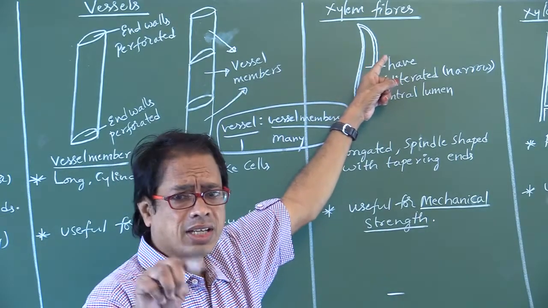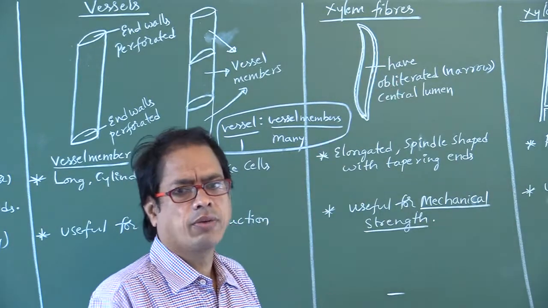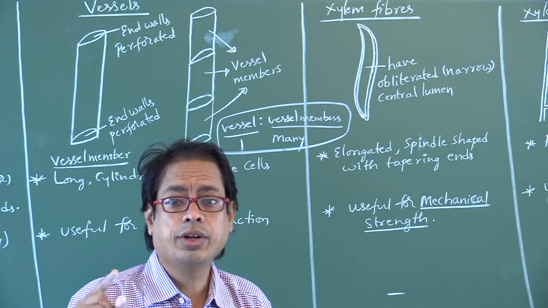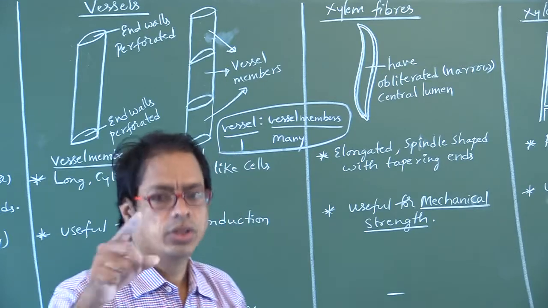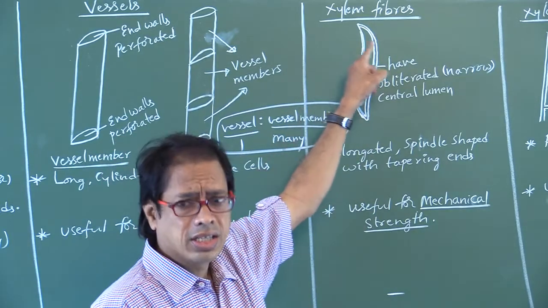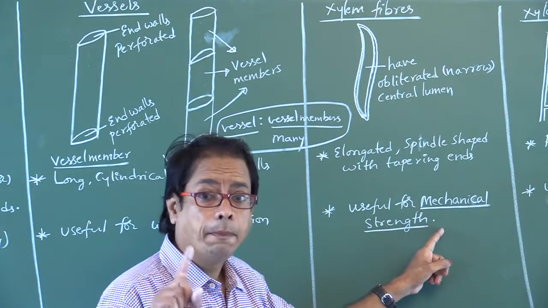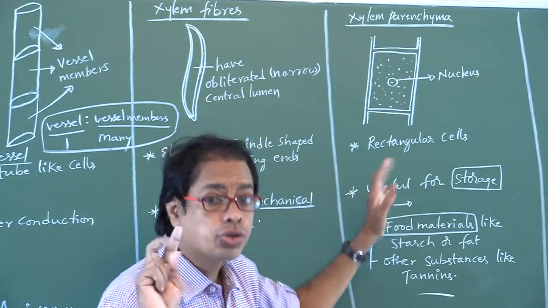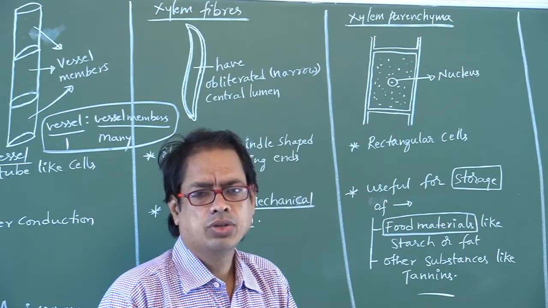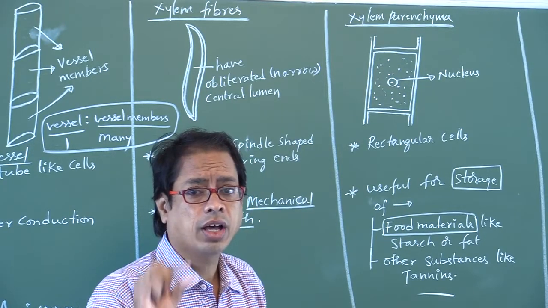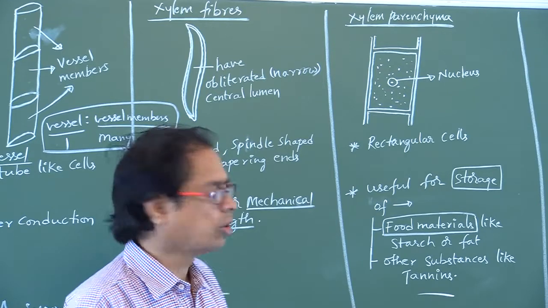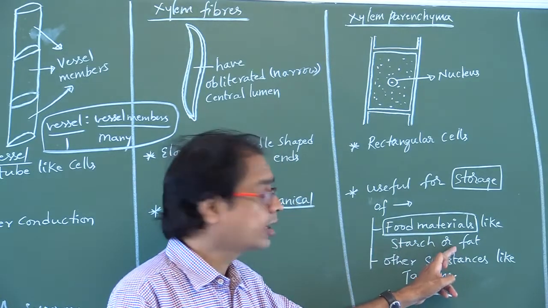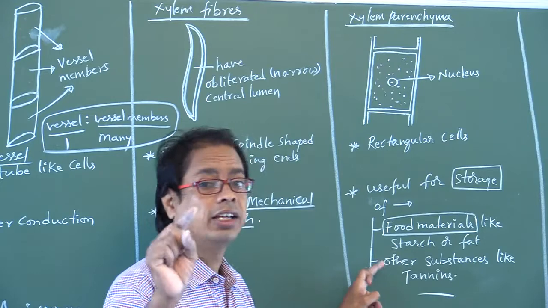The fibers in xylem are called xylem fibers. Fibers are actually components of sclerenchyma. Sclerenchyma is divided into two types, fibers and sclerites. So the fibers in xylem are called xylem fibers, useful for mechanical strength. And xylem parenchyma is useful for storage, a very important point. What type of materials does it store? Food materials like starch or fat, and other substances like tannins.